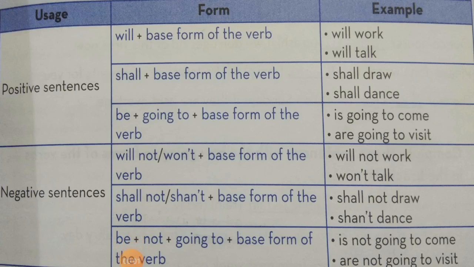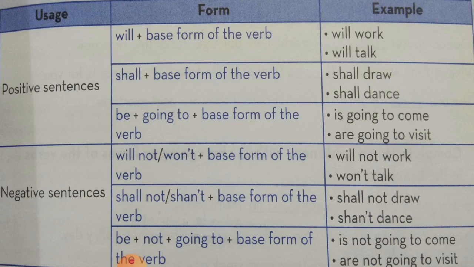Now we will see the rules of negative sentence. Children, negative means always you have to add not, then your sentence becomes negative. So above rule in positive you see will plus base form of the verb is given. So same here you have to use will not, or you can use the short form, that is won't plus base form of the verb. Shall not, or you can use shan't plus base form of the verb.